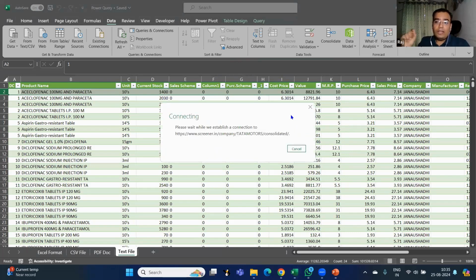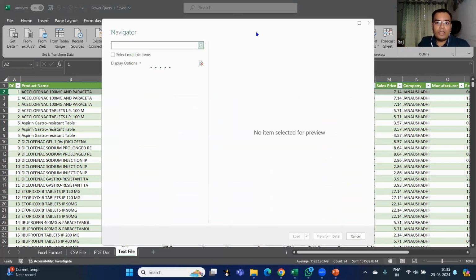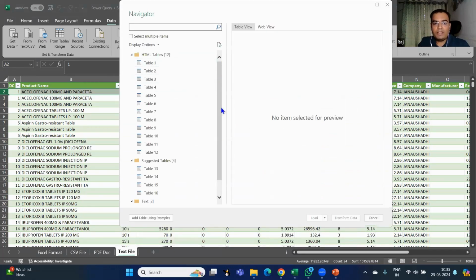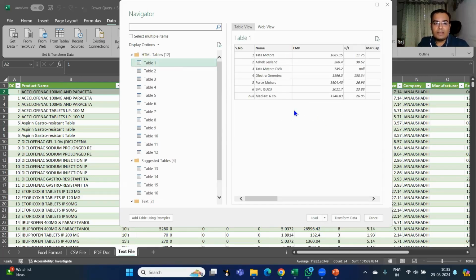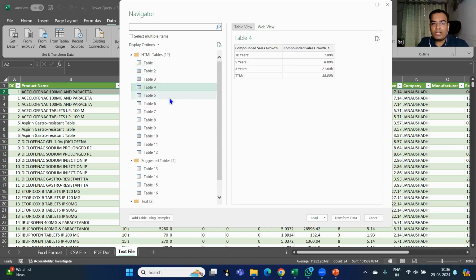Now, the way we saw in PDF, here also it will show me the various tables that are available. Can you see this? How many tables are available here? Around 16 tables are available. Now, whatever table I want, I can click on that and I can see. So see, this is one of the tables that I want, which has sales, expenses, operating profit, everything related to Tata Motors.